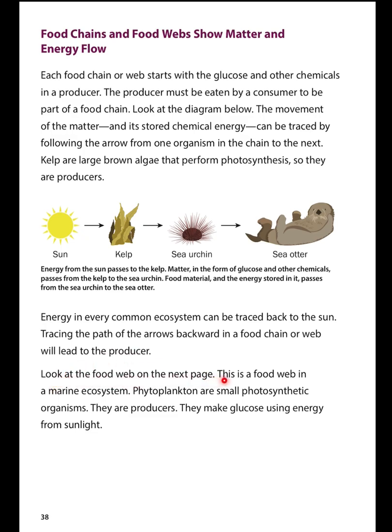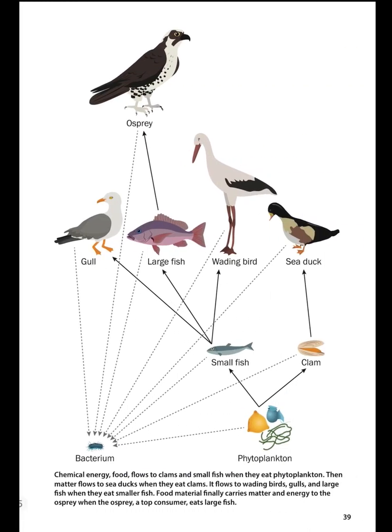Look at the food web on the next page. This is a food web in a marine ecosystem. Phytoplankton are small photosynthetic organisms. They are our producers. They make glucose using energy from sunlight. Phytoplankton feed small fish and clams. Small fish are eaten by wading birds, large fish, and gulls. Clams are eaten by sea ducks.